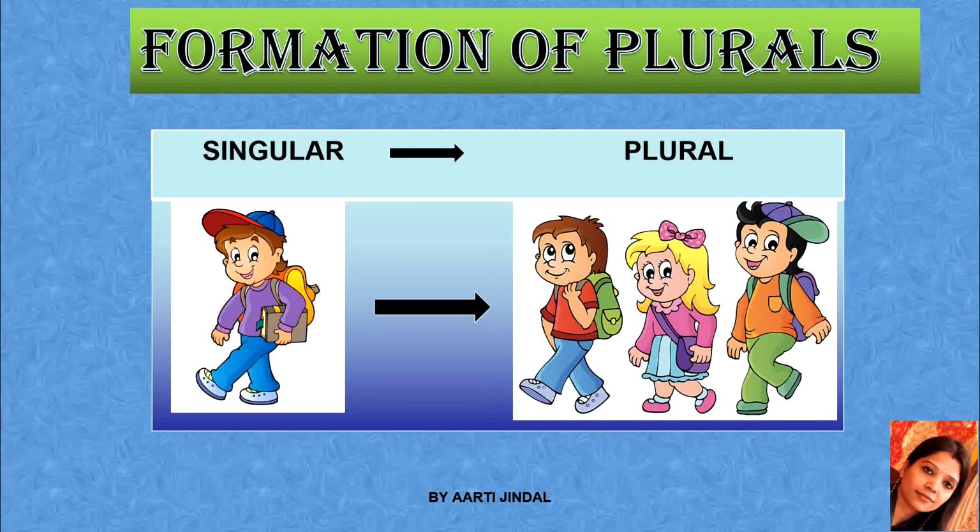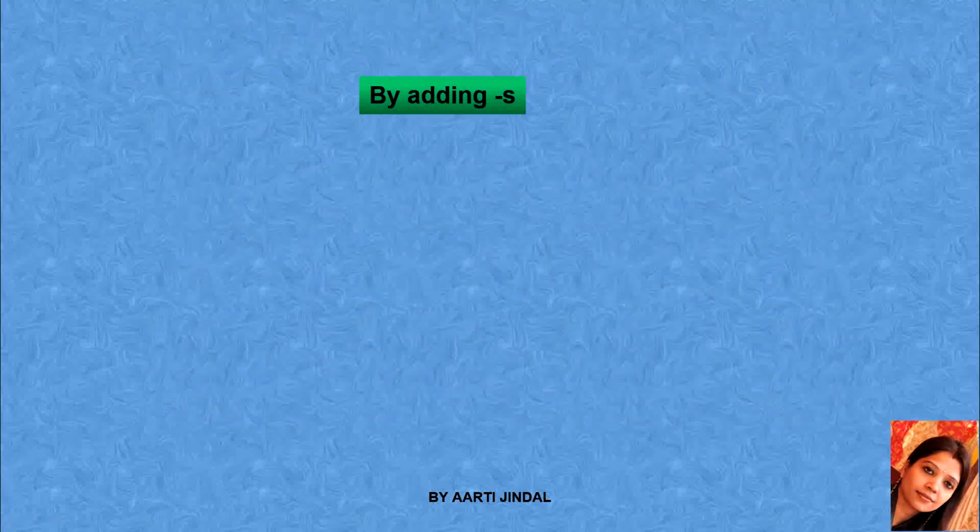As we can see through this image also, if we are talking about one kid, it will be considered a singular noun, and if we are talking about many, more than one kid, then we will consider that noun to be a plural noun. Now let us start with the ways of forming plurals from singular nouns.